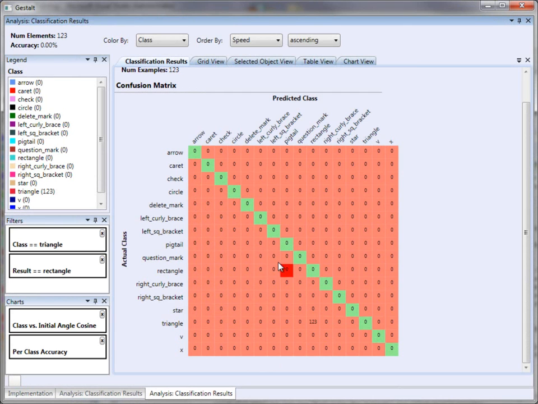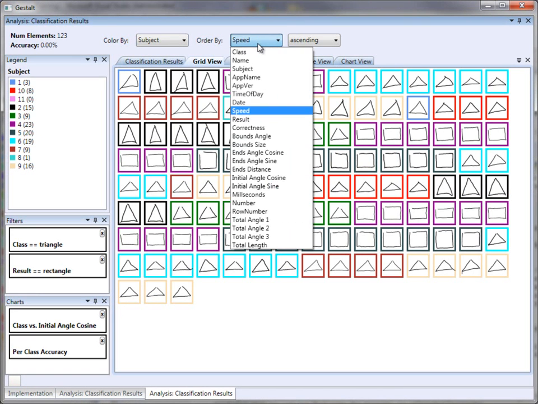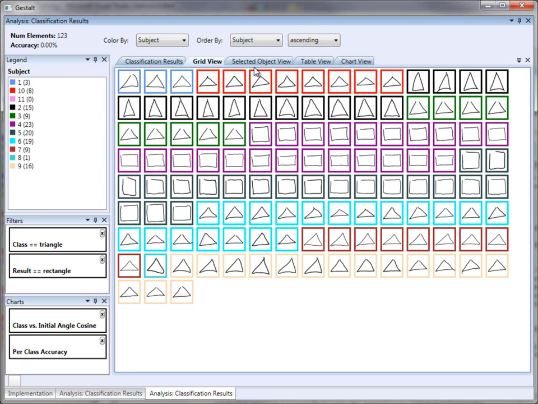A developer looking at these results may want to better understand why triangles are confused with rectangles. To do this, they can filter data by clicking on the confusion matrix. This allows developers to see that some rectangles are being mislabeled as triangles. They can color by subject to see that subjects 4 and 5 were responsible for the mislabeled data.